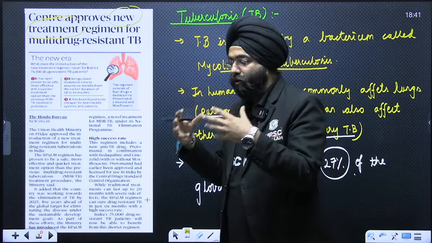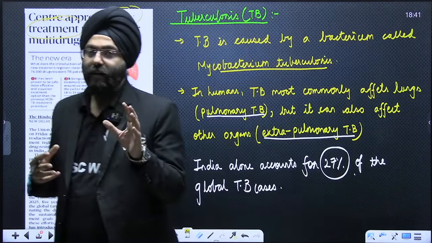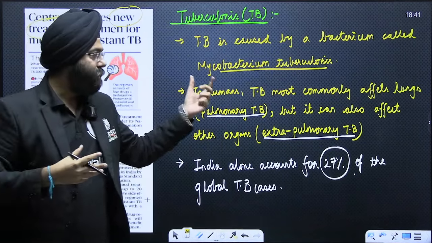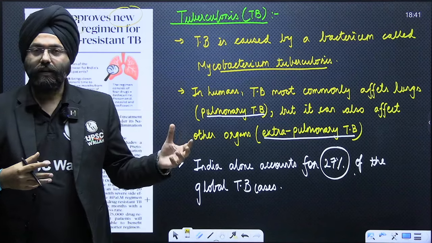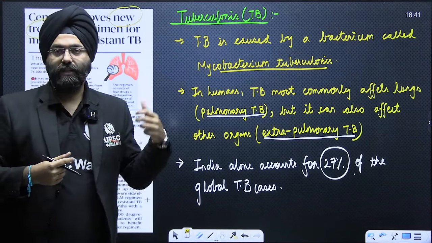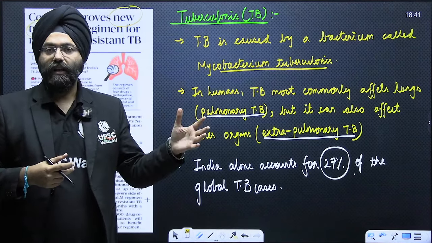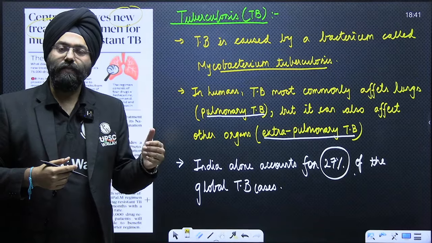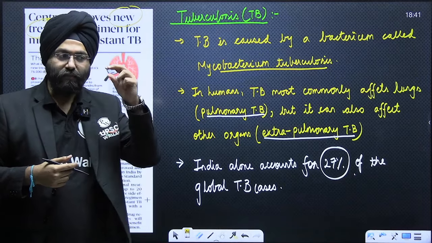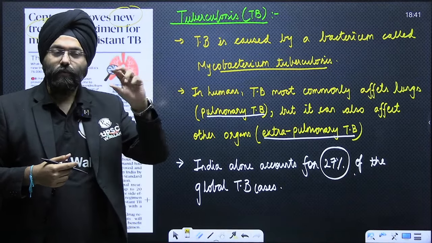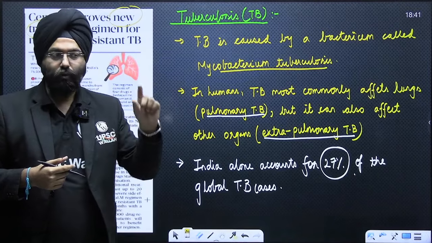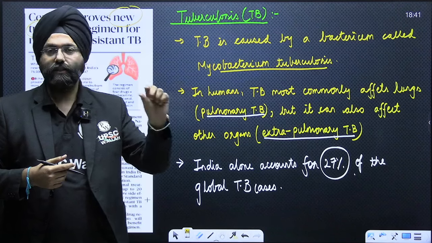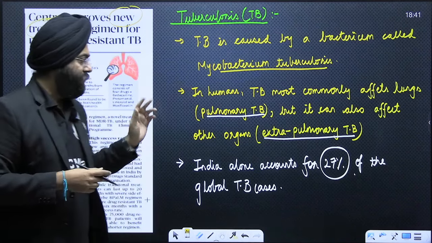Make a note in your brain of what multi-drug resistance is, what TB is, and what the government's aims are, and revise it again. It will stay in your brain, I'm telling you. At the time of answer writing or during your preliminary examination, you will see for yourself that those facts will shine differently, and you will be able to differentiate between the right answer and the wrong answer. Clear? This was the first article.